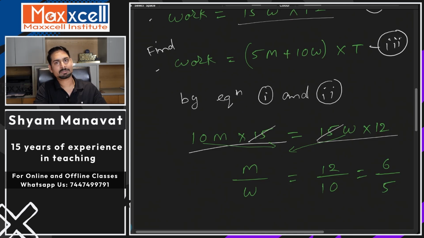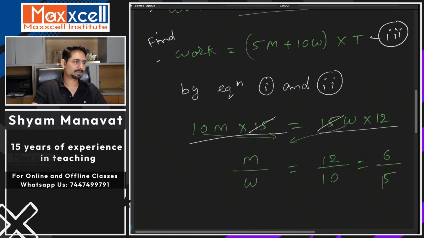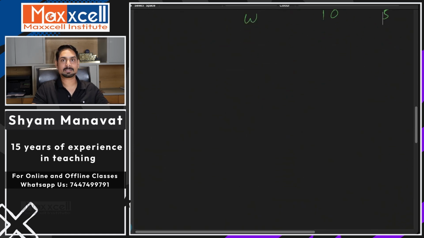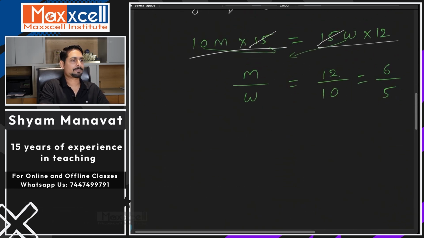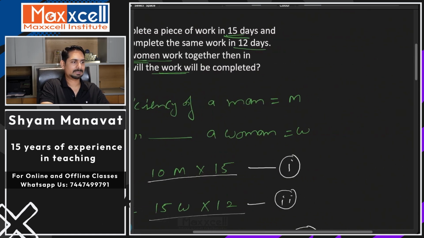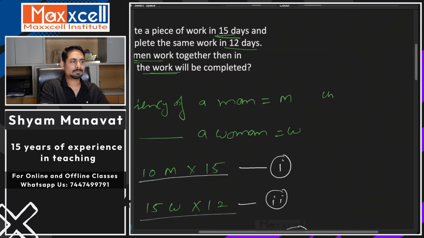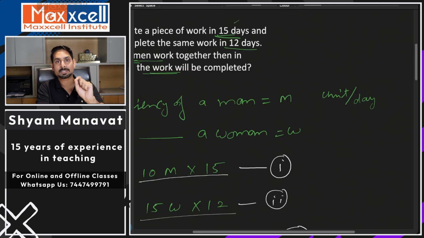By the way, what is the unit of efficiency? I discussed it in the previous lecture. What is the unit of efficiency for this particular chapter? Correct. The unit of efficiency is units of work per unit time. The time unit is days, so it is units of work per day. That's the unit of efficiency in the topic work and time.